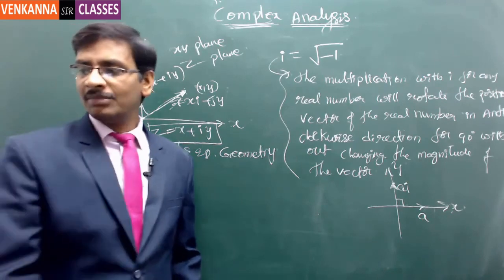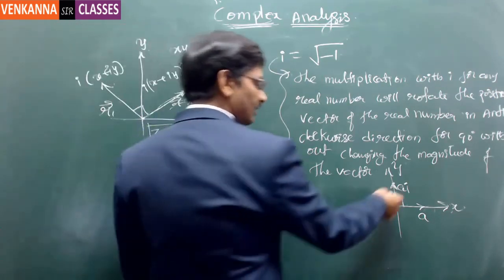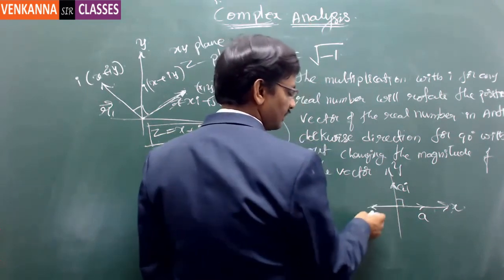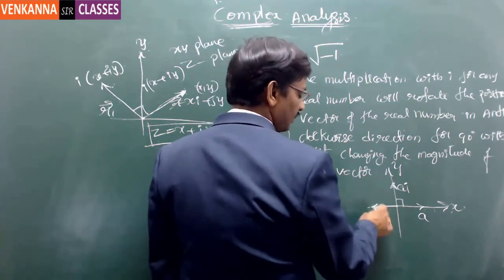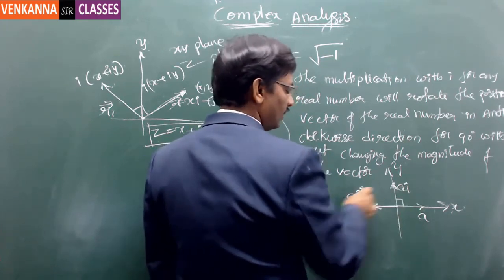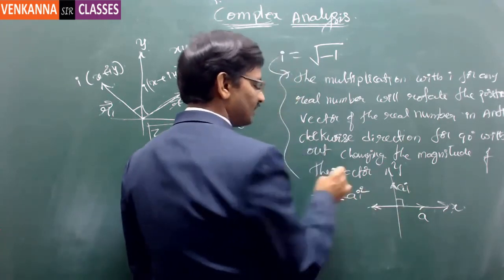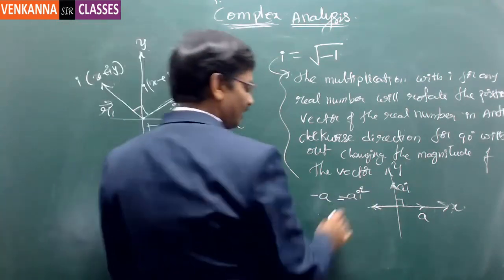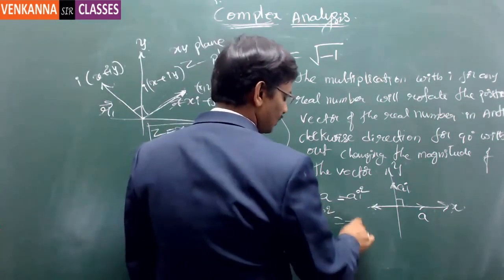Now if I again multiply with i, then the same thing is getting rotated for 90 degrees in anti-clockwise direction, and this point is ai into i, that is a into i square, and this is equal to minus a. This is exactly the reason why we treat i square is equal to minus 1.